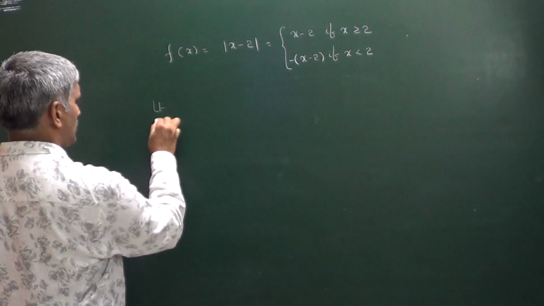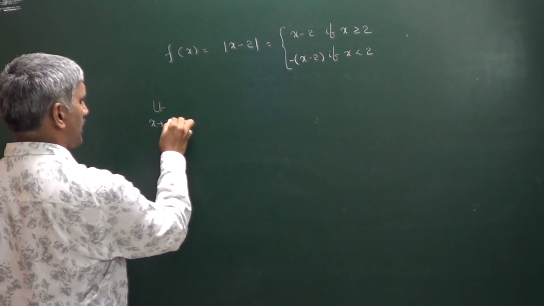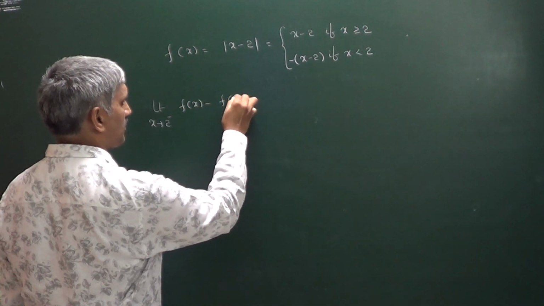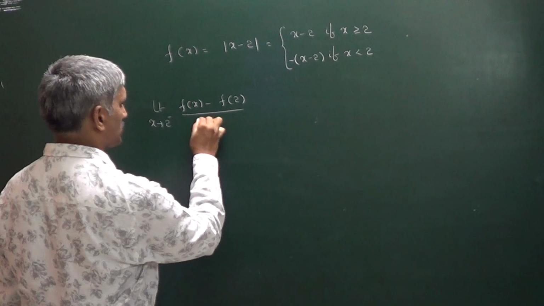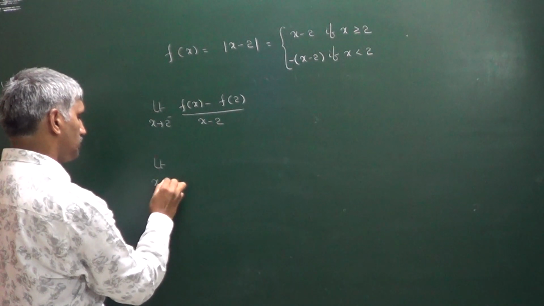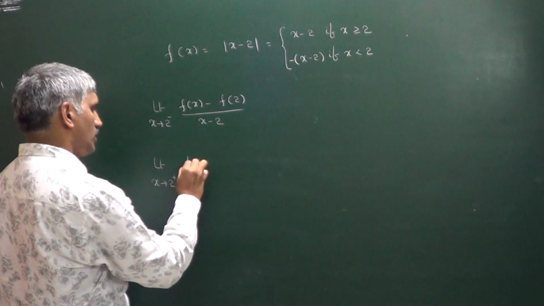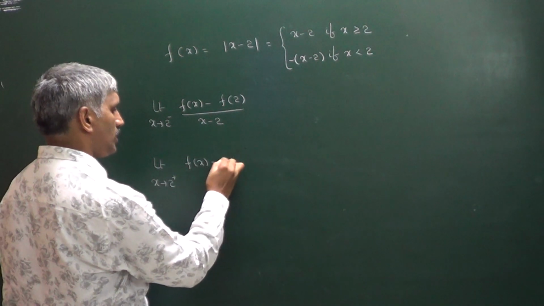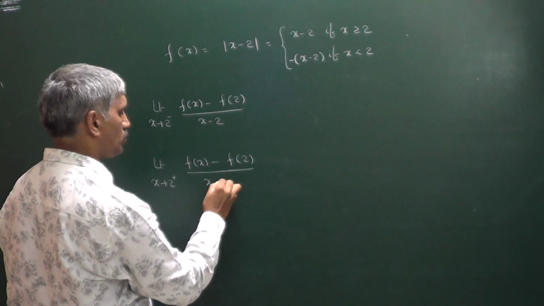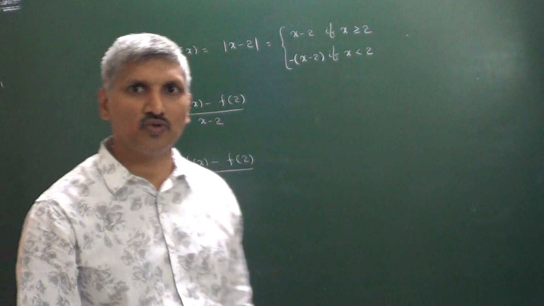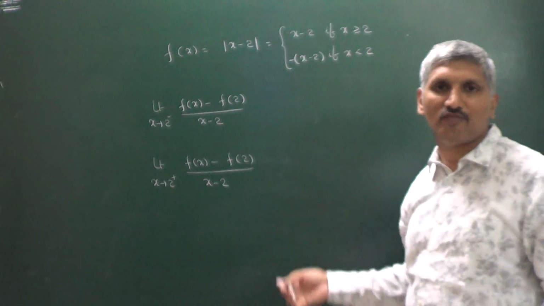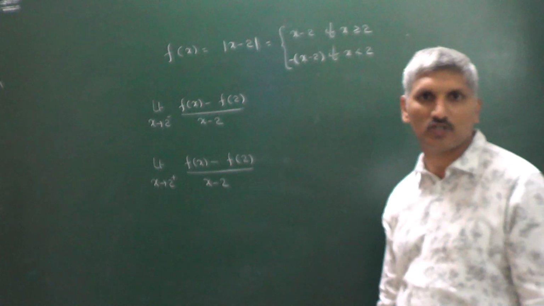So limit x tends to 2 minus f of x minus f of 2 divided by x minus 2. Next one is limit x tends to 2 plus f of x minus f of 2 divided by x minus 2. We have to check whether these two are equal or not. If both are equal, then we say that the function is differentiable at x equals 2.